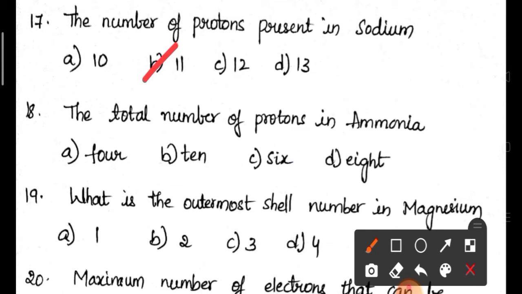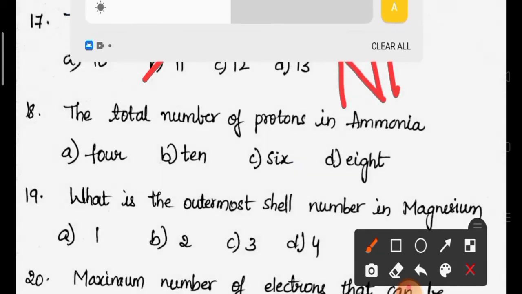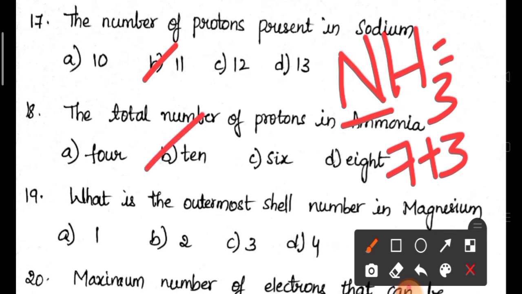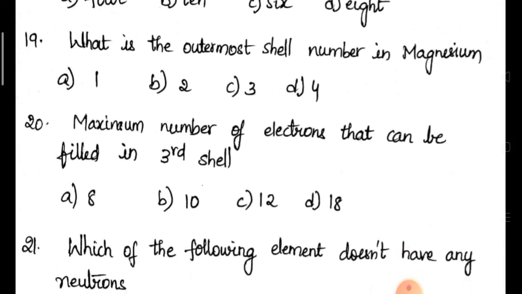18th question. The total number of protons in ammonia. First of all you have to write down the formula of ammonia. Nitrogen is there. In nitrogen, how many protons are there? What is the atomic number? 7. 7 protons are there. And hydrogen, 3 hydrogens are there. 1 proton is there in 1 hydrogen. Totally 3 protons are there. What is the total now? 10. So the correct answer is B option, that is 10. Okay. Coming to 19th question.